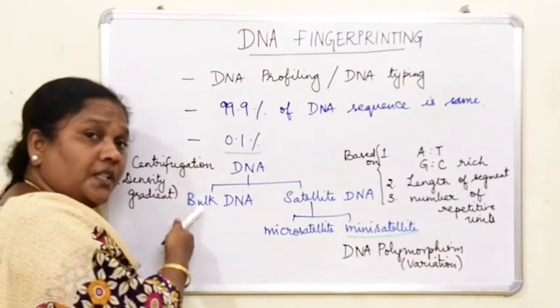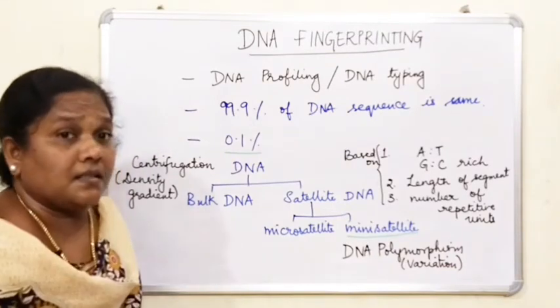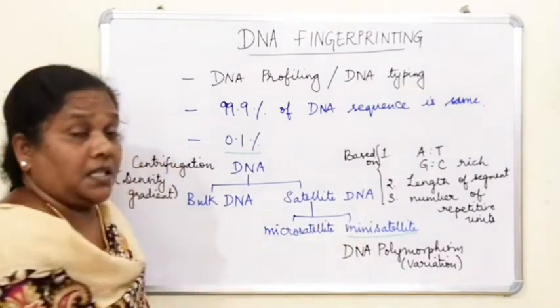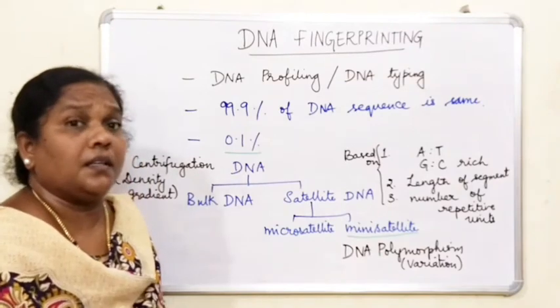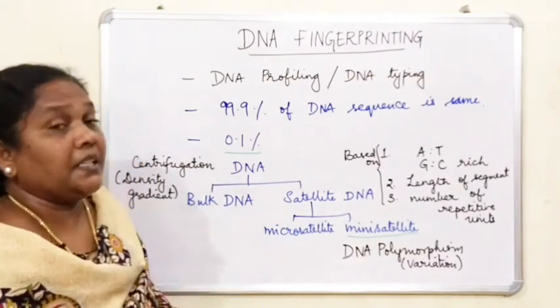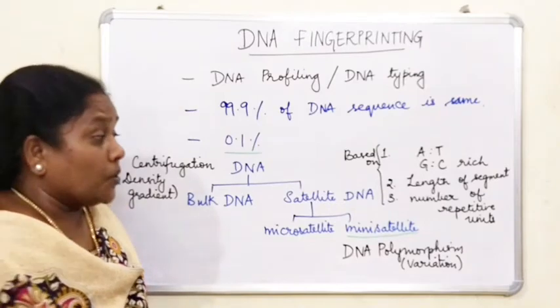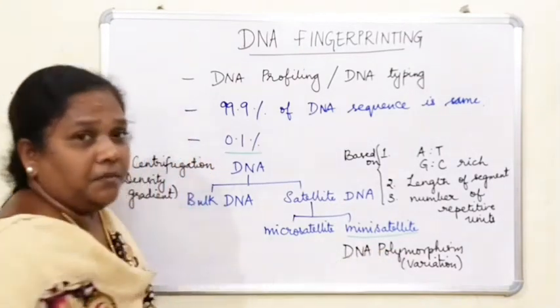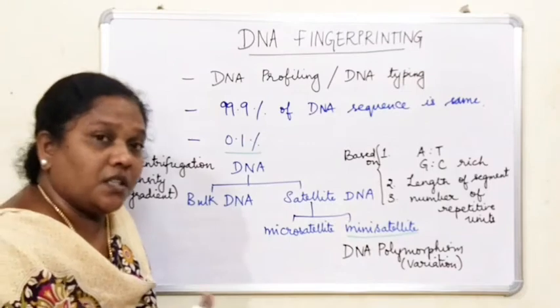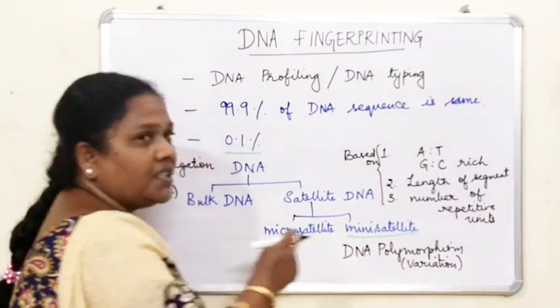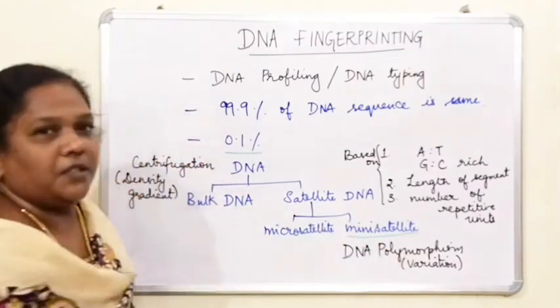Due to mutation, if there are changes, it may lead to cancerous cells. But here they are called non-coding sequences. It does not code for anything. There's no use, right? But still it is inheritable, it can be transferred from the parents to the offspring. So due to DNA polymorphism, structural changes and physiological changes may take place. Why? Due to mutation. So what is that? Variation, only due to this polymorphism.